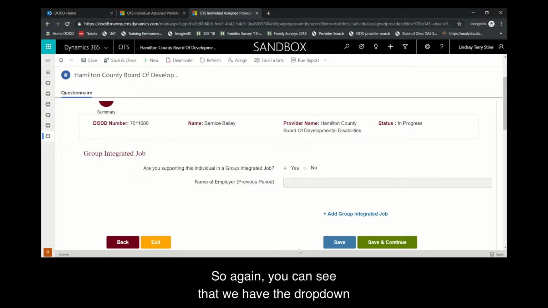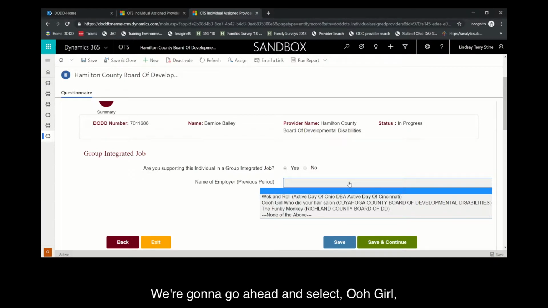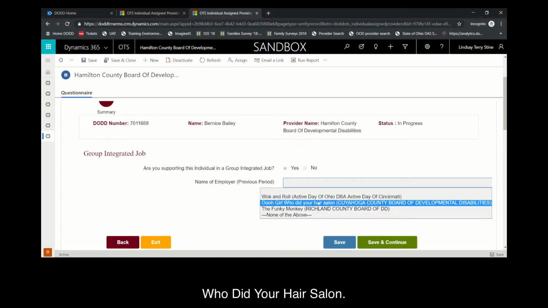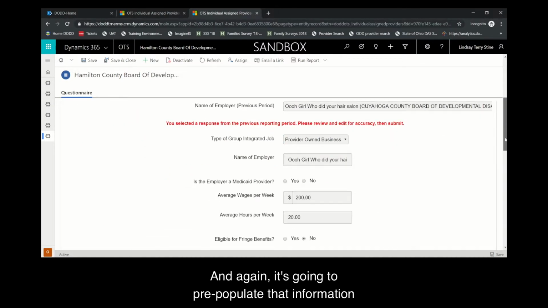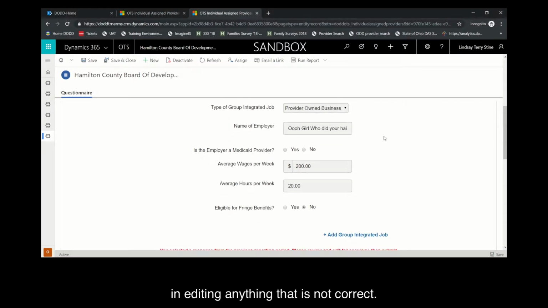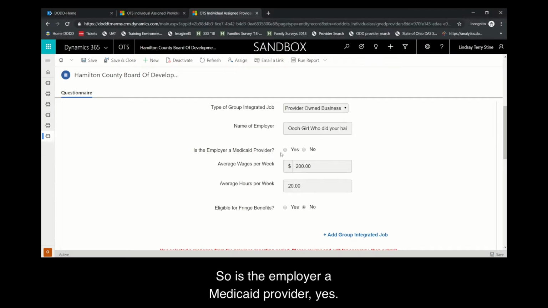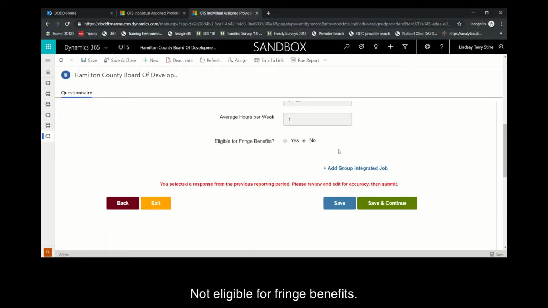So again, you can see that we have the drop down where you can see previously entered jobs for Bernice. We're going to go ahead and select Ooh Girl Who Did Your Hair Salon. And again, it's going to pre-populate that information, but you're going to be very diligent in editing anything that is not correct. So is the employer a Medicaid provider? Yes. The average hours and wages, we're going to change because she's no longer working there as much because she got a raise at the other place. Not eligible for fringe benefits.